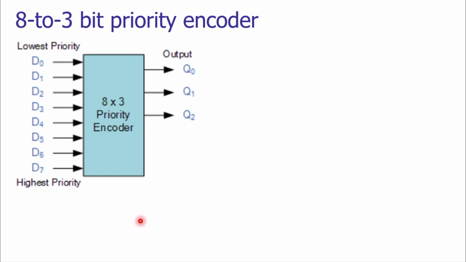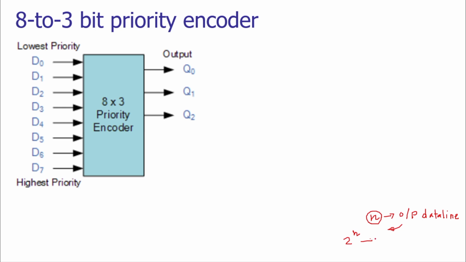So when we want output data lines equal to 3, how many input data lines are required? As we have seen in our previous slide, to have n output data lines, we should have 2 raised to n input data lines. So in this case, the output data lines are 3.